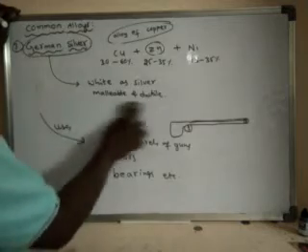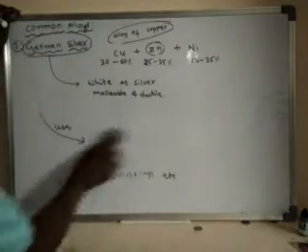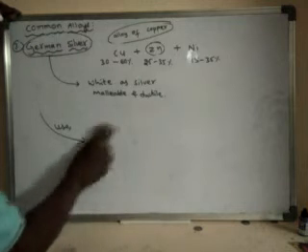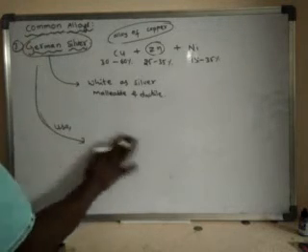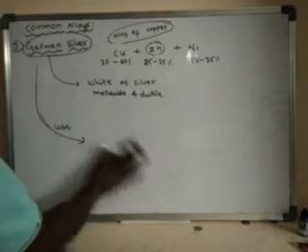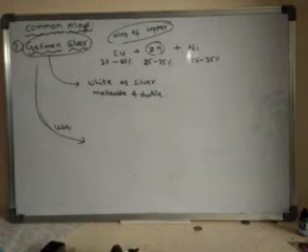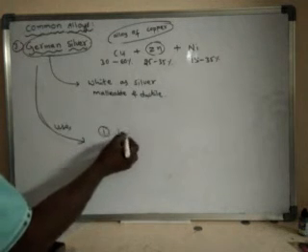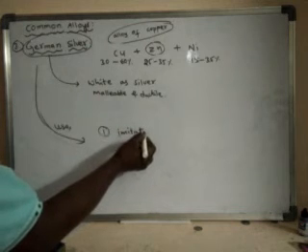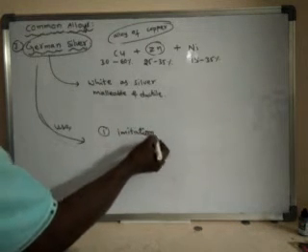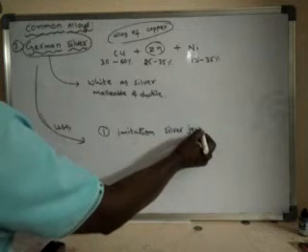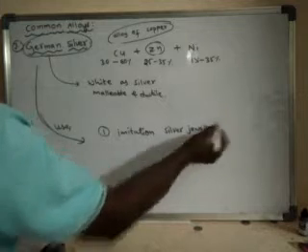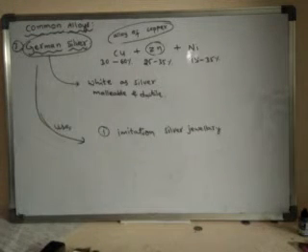If you see the uses of German silver, it is used in making imitation silver jewelry. It looks like silver jewelry, but it is not silver jewelry. Hence, it is said to be imitation. Imitation means look-alike.